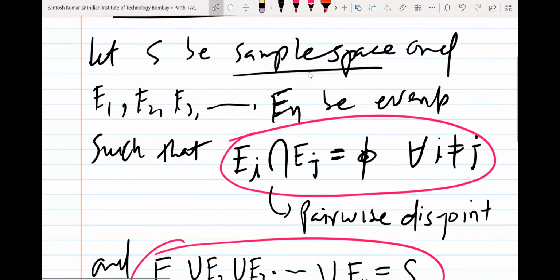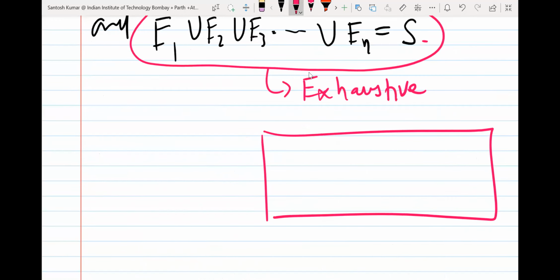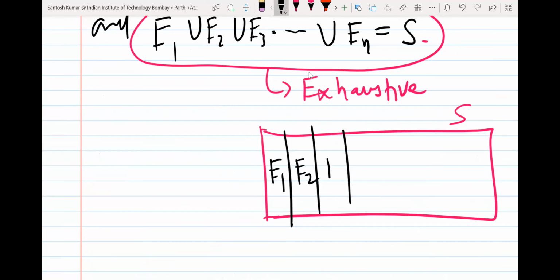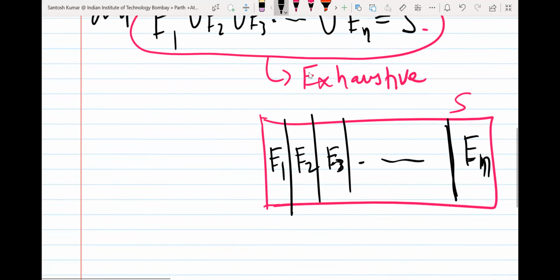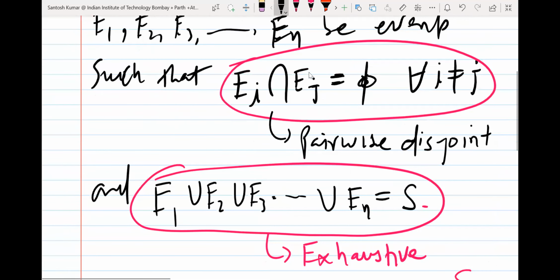So what I'm defining, you can understand like this. Suppose this is the sample space, okay, and we divide this sample space into n parts. So E1 is first event, E2 second event, E3 third event, and so on. This is En. So you can simply see that E1 E2 has nothing common. In fact, you take any two and you will get nothing common. And if you take union of all, you will get sample space.